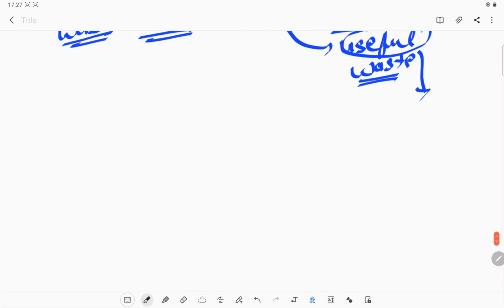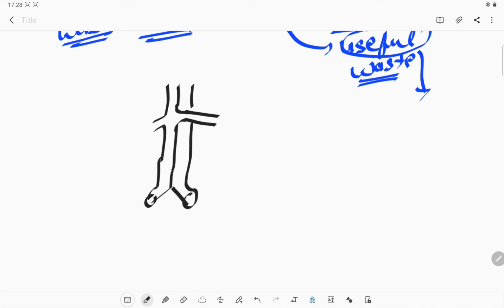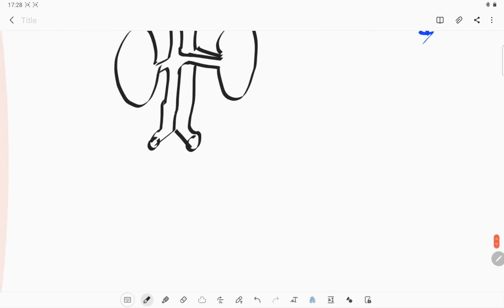Now let's try to make a diagram of the excretory system. These are the veins, and these are the arteries. Now this is the kidney, one kidney, and this is the second kidney.